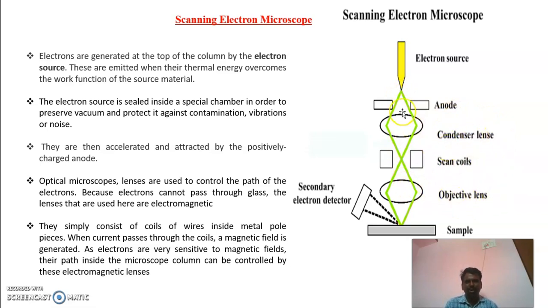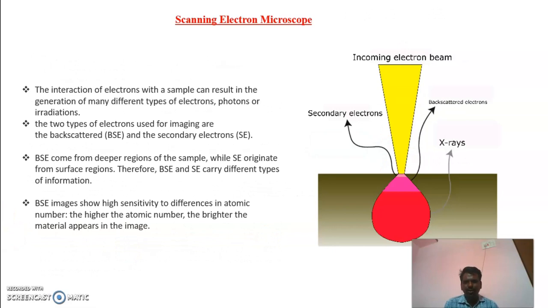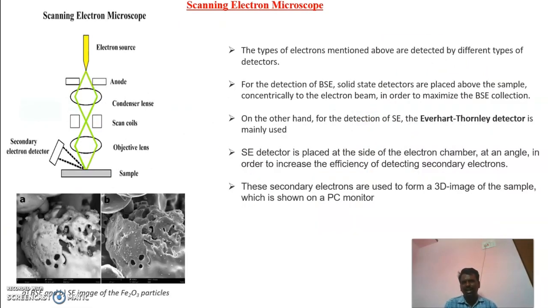Condenser lenses are used to control the size of the beam, and scan coils generate an electromagnetic field, that means a magnetic field which is sensitive to the electrons. The objective lens focuses these electron beams on the sample. After focusing, the electron beams strike the sample. After striking, two different kinds of electrons are scattered: backscattered electrons and secondary electrons. Backscattered electrons originate from the depth of the sample, and secondary electrons originate from the surface of the sample. Both are detected by their respective detectors.